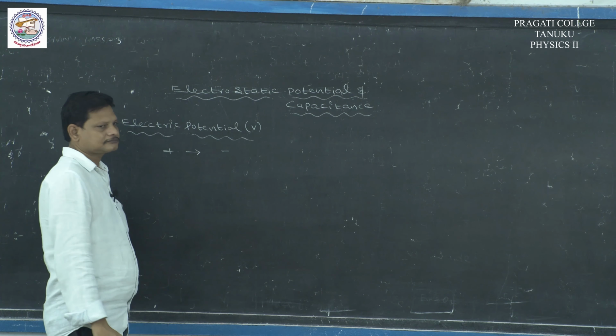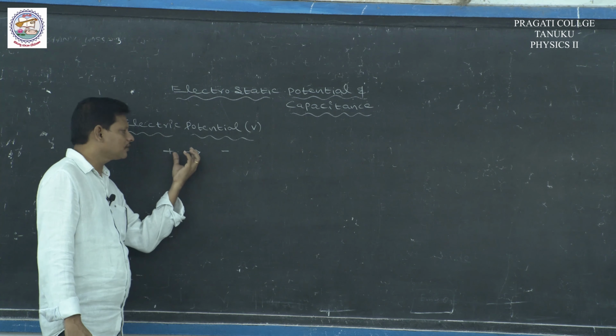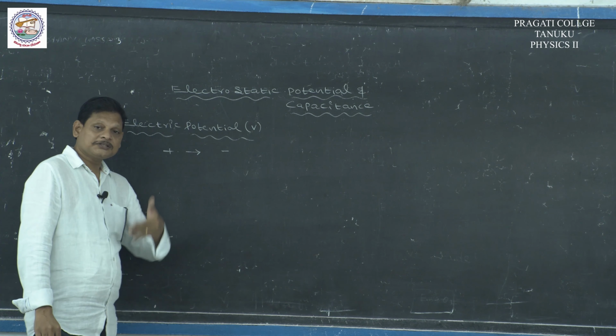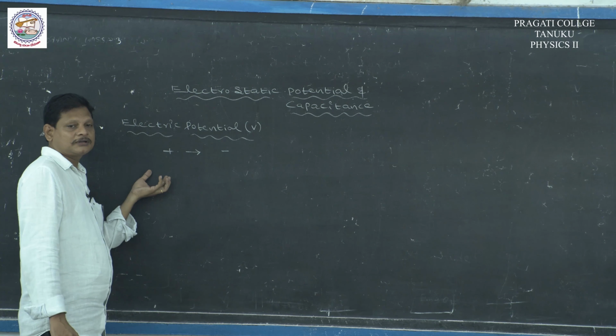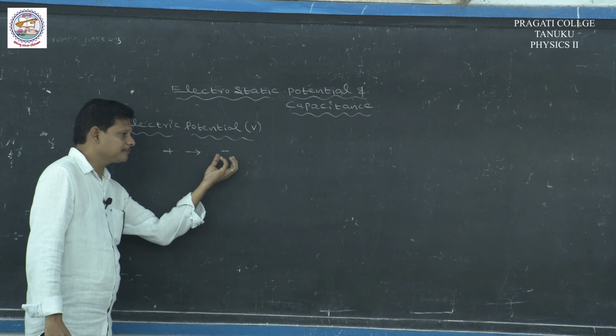So, this is the conventional charge flow direction. The actual charge flows from minus to plus, because of excess of electrons at negative charge and deficiency of electrons at positive charge. So, practically the charge flows from negative potential to positive potential, whereas the conventional direction of the charge is plus to minus. So, we conclude that potential is a physical quantity which gives the direction of the charge flow.